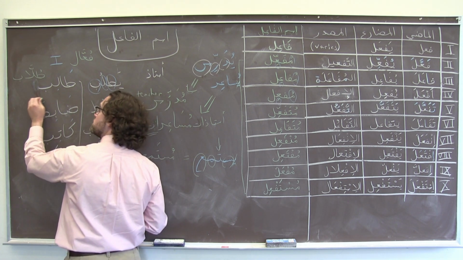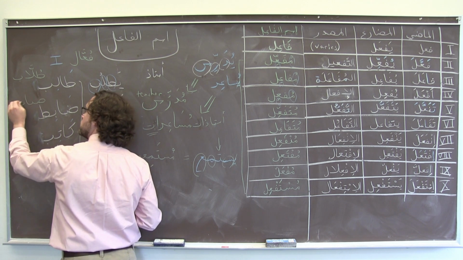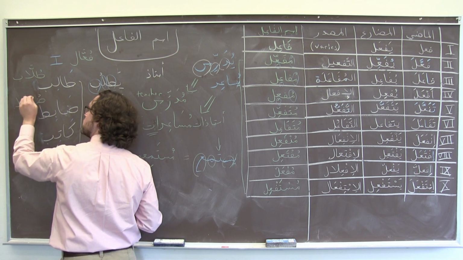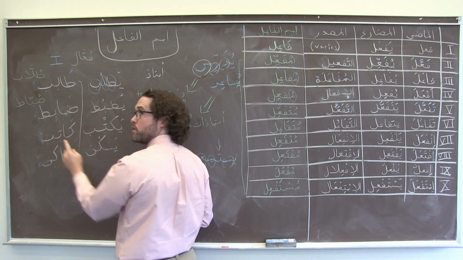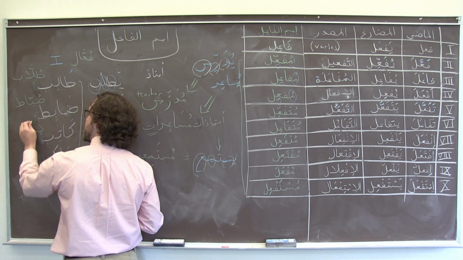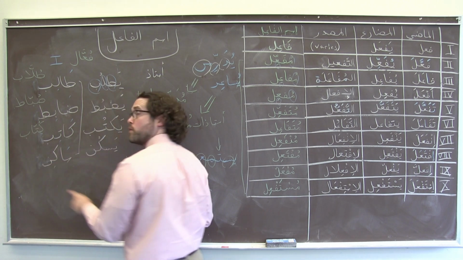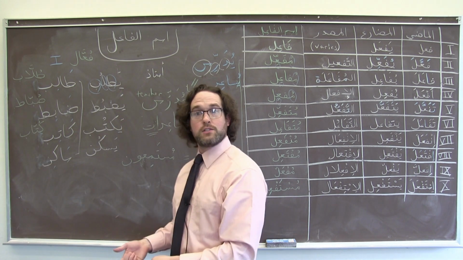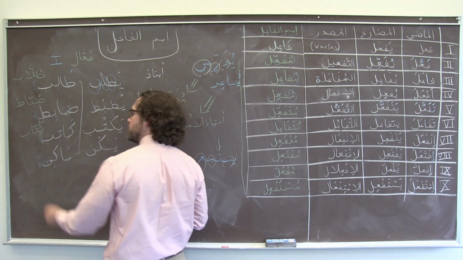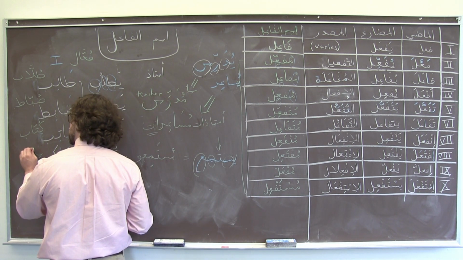More than one officer, ضباط. More than one writer, كتاب. More than one resident, if we're talking about the residents, the population of a city, I could say سكان.